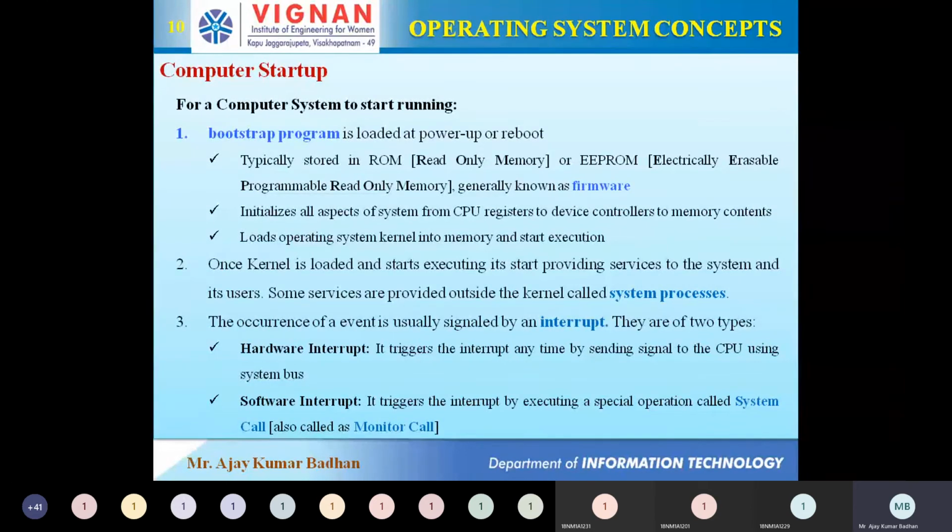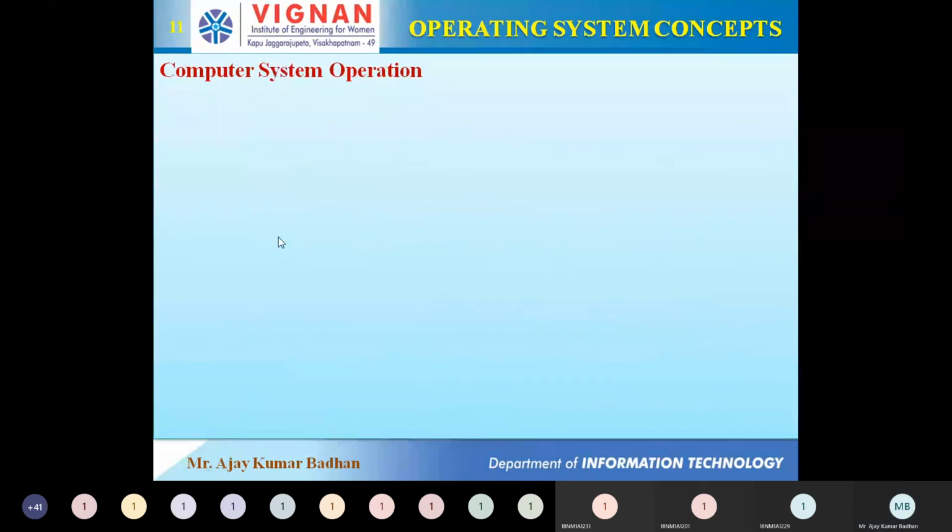But remember, this cannot be generated by users. Only software interrupts we can generate, and that too with the help of something called a system call. Using system calls only we can do it. We can sometimes also call it a monitor call. Okay, fine. We'll go to the next one.